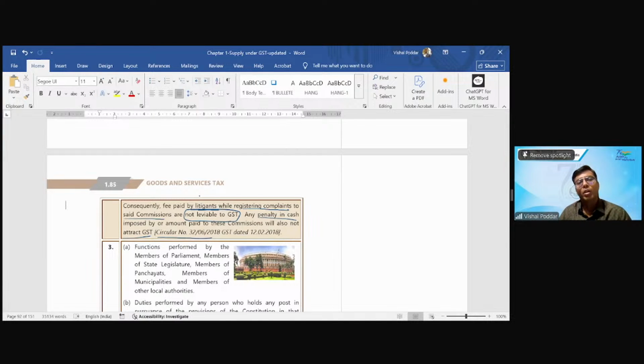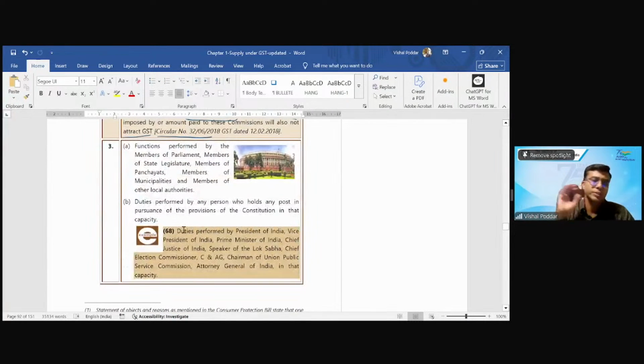Now, technically, they are not tribunals, but since they are given powers or functions similar to a tribunal, the law has given them a special relief in the form of this circular. Now, on similar lines of courts, the second thing that comes is functions which are performed by MPs, MLAs, etc. So when you are in the capacity of a member of parliament, member of some municipality, or member of some local authority, and you are performing the functions in that capacity, again it is like a statutory function, so no GST.